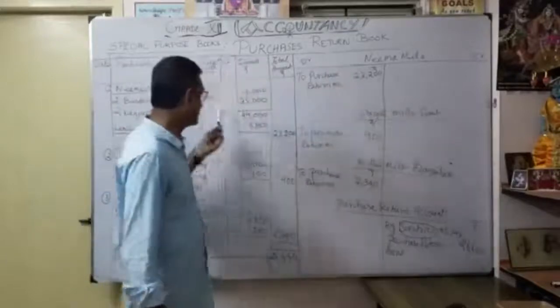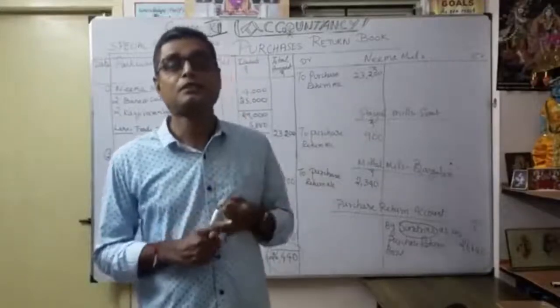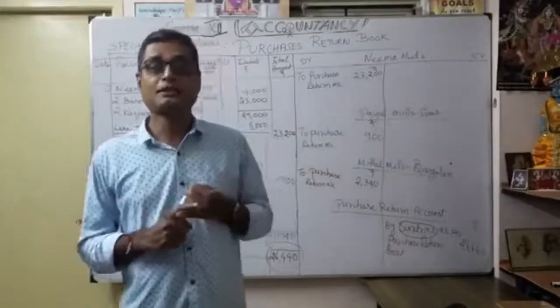That's what this exercise is. We omitted two transactions. One is the purchase for cash. The second one is related to assets purchased, now returned back.